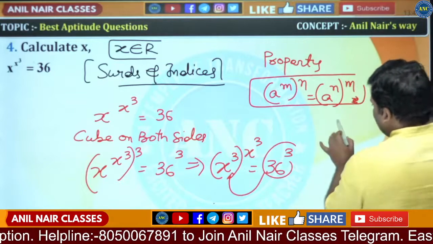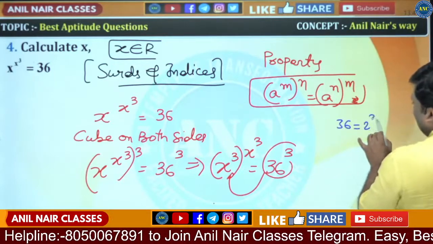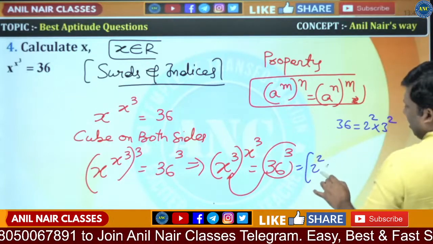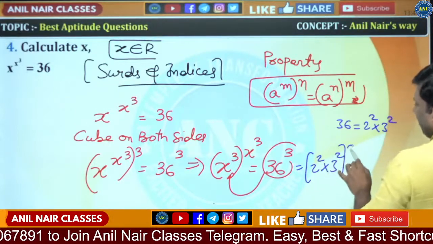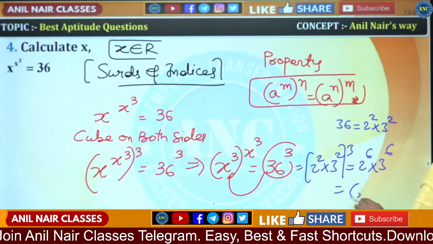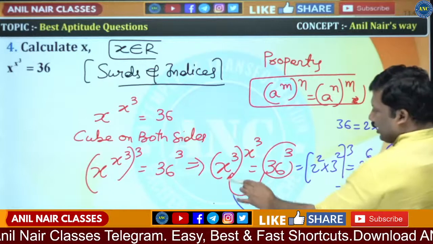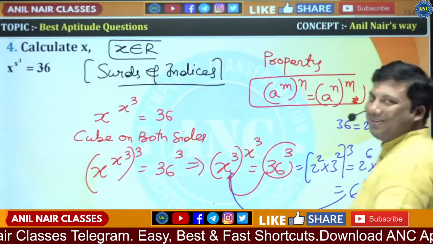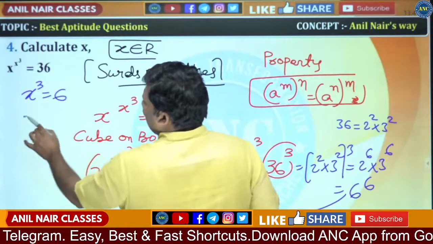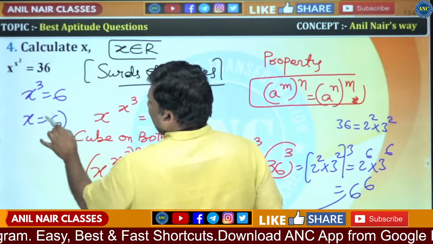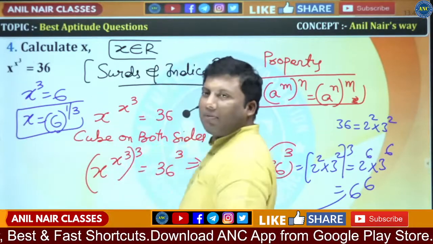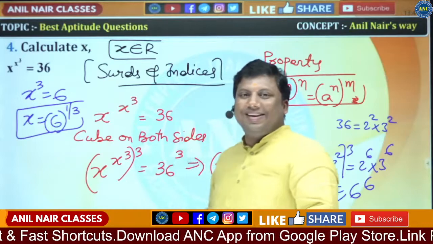Now 36 is 2 square into 3 square. Cubing, it is 2 square into 3 square whole power 3, which is 2 power 6 into 3 power 6, which is 6 power 6. So x cube power x cube is equivalent to 6 power 6. What is the x cube value? 6. What is the x value? 6 power 1 by 3. I hope the idea is clear.